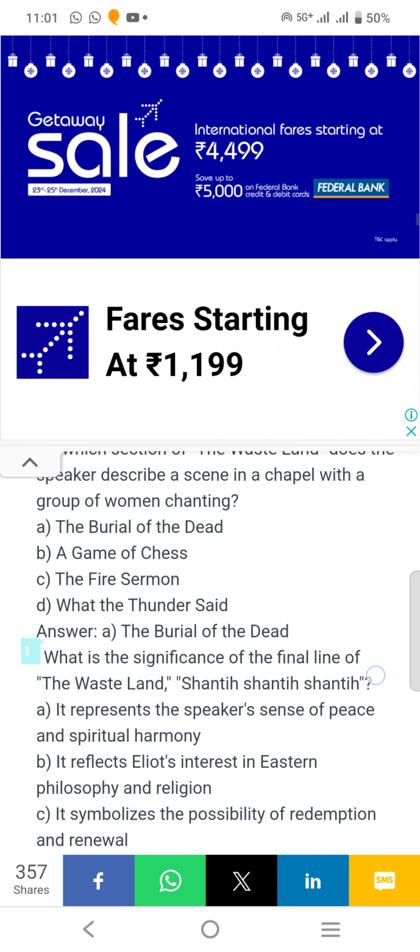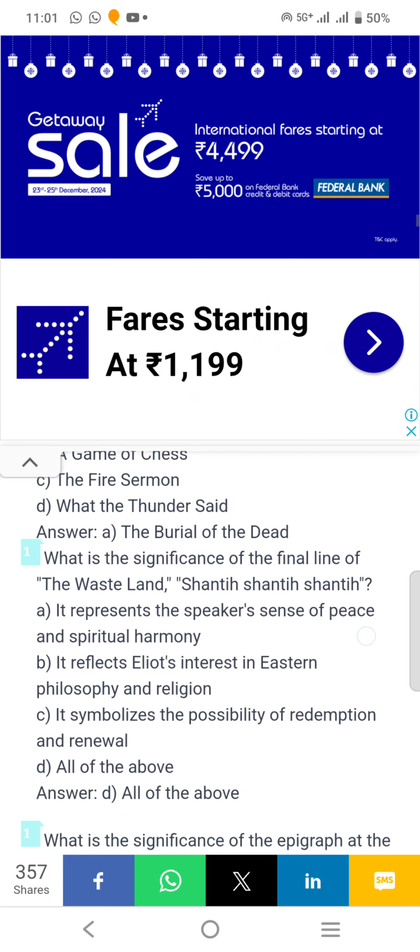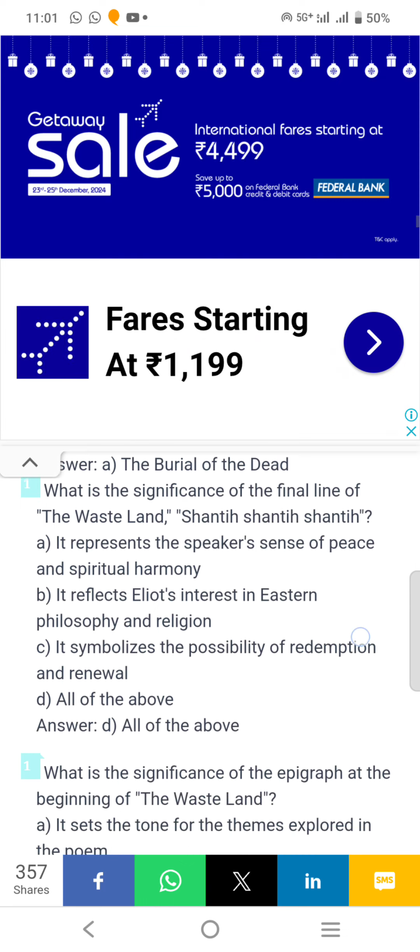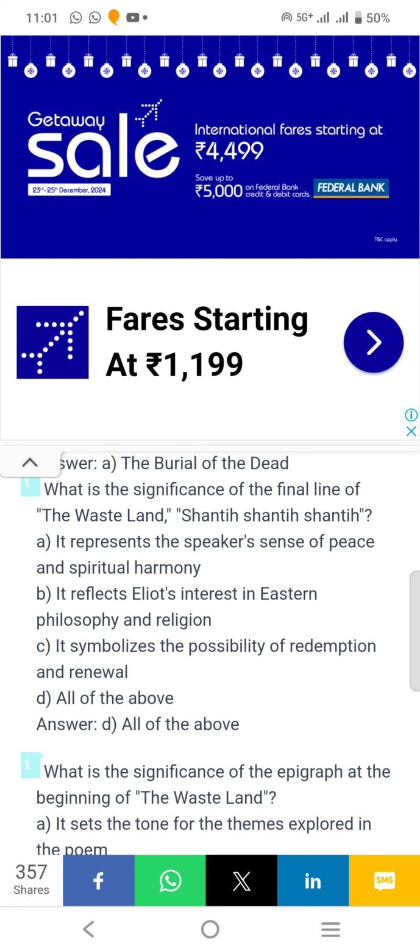The burial of the dead. What is the significance of the final line of The Wasteland? Shanti, Shanti, Shanti. So the answer is D, all of the above. It represents the speaker's sense of peace and spiritual harmony. It reflects Eliot's interest in Eastern philosophy and religion. It symbolizes the possibility of redemption and renewal.